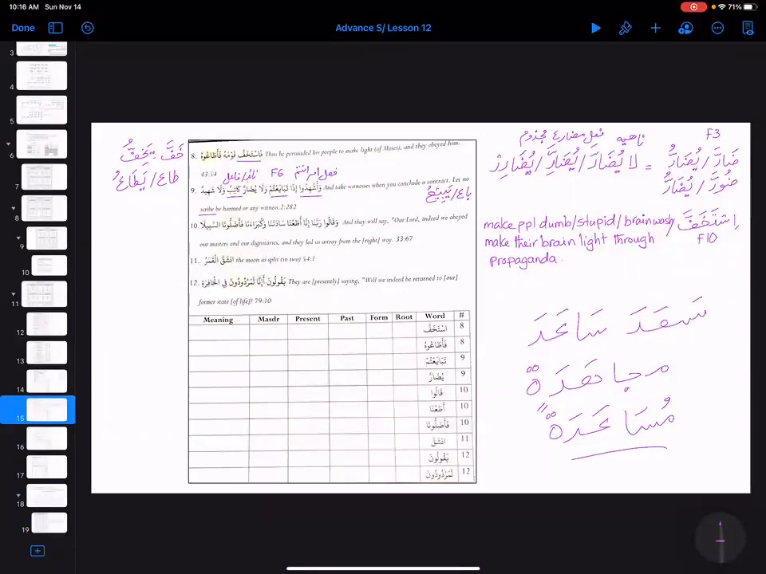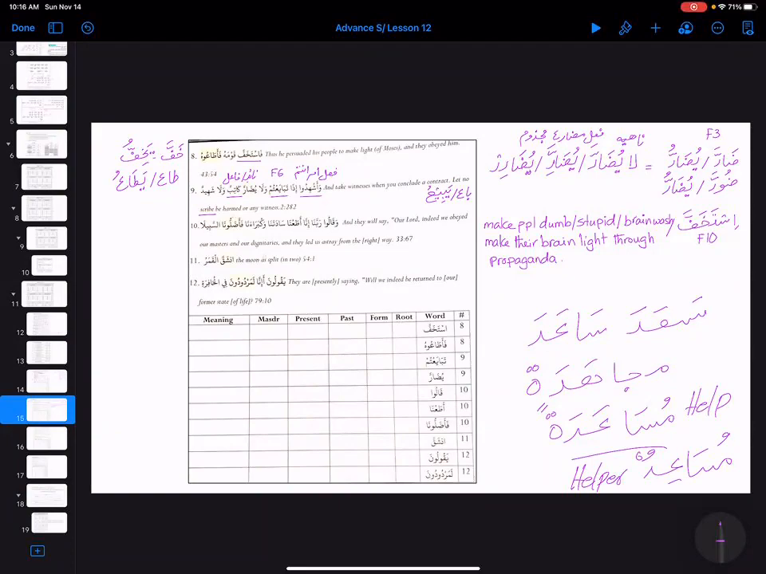So ism fa'il we have to use for helper. Like teacher, mu'alim. So Musa'idun. Musa'idun, I think, yeah, Musa'idun. I'm not sure. So these words: this is help and this is helper. That's a masdar and this is ism fa'il. Musa'idun.